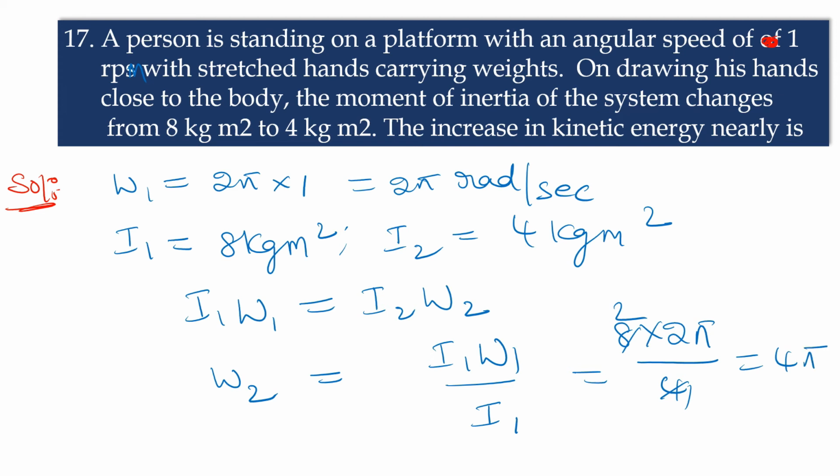Now the increase in kinetic energy, delta K, is equal to KE2 minus KE1, final kinetic energy minus initial kinetic energy. So delta K is equal to half I2 omega 2 squared minus half I1 omega 1 squared.